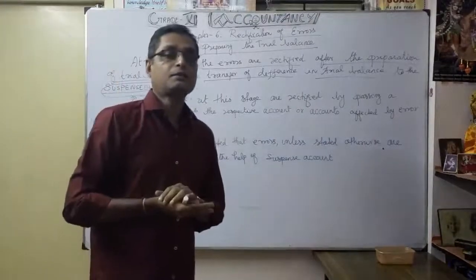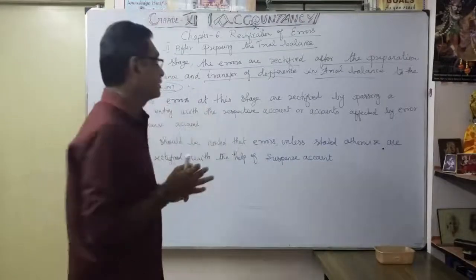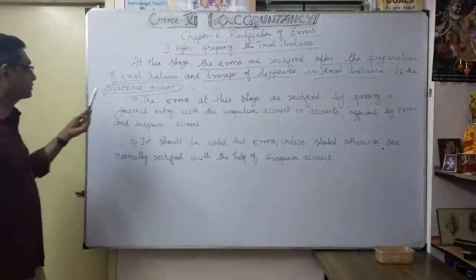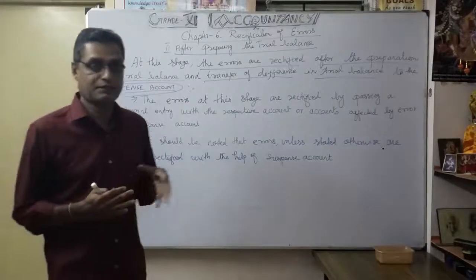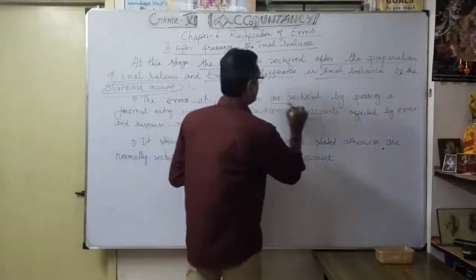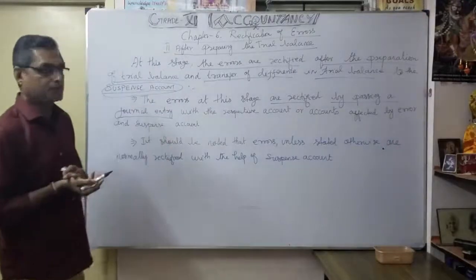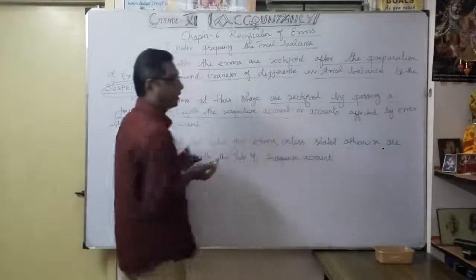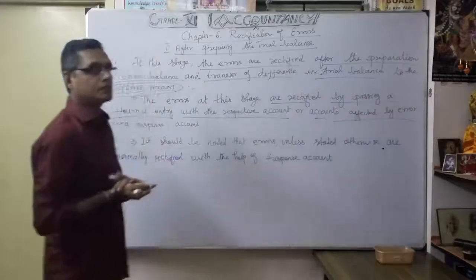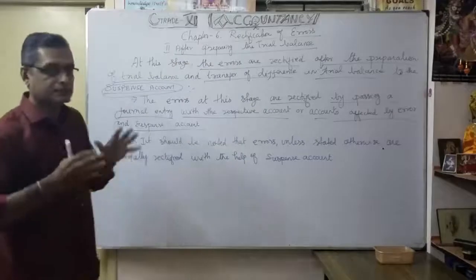So what is the meaning of suspense account? The importance of suspense account, and how the suspense account occurs. Simply, any difference in the trial balance you can show as a suspense account. The errors at this stage are rectified by passing a journal entry with the respective account or accounts affected by the error. So sometimes the accounts affected by error and the suspense account, two things, are involved in this session.